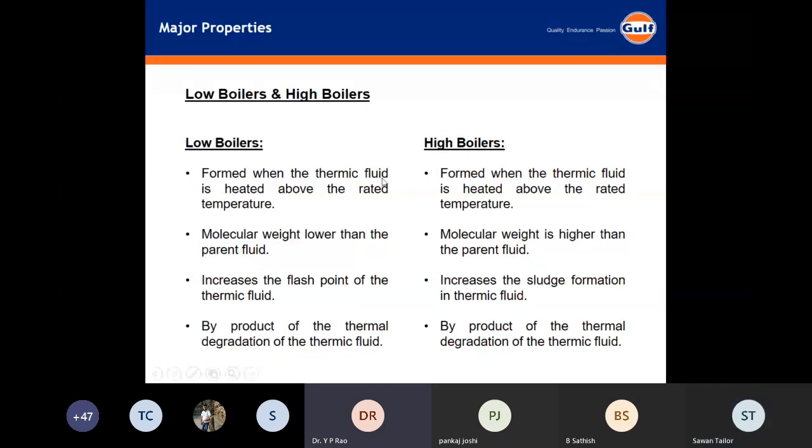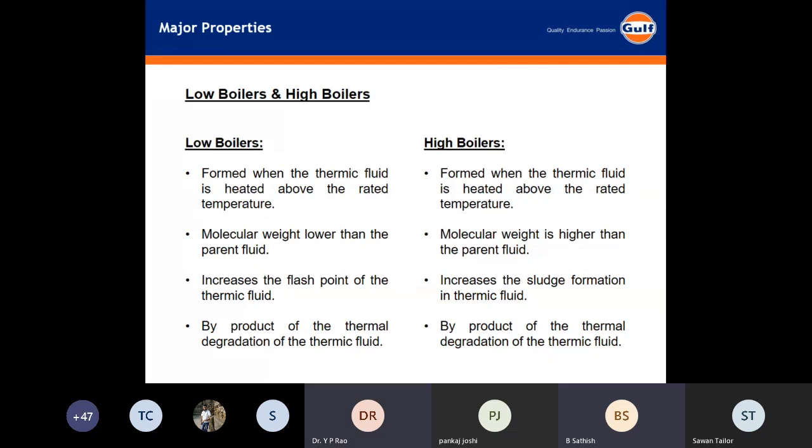Where have you taken this material from? Sir, the Paratherm and Therminol sites, and I have referred to Hytherm also. Savan, I think of the temperature control unit in the injection molding machine. I request you to go through that. I think that will lead you to some answers with respect to our understanding of the low boilers.